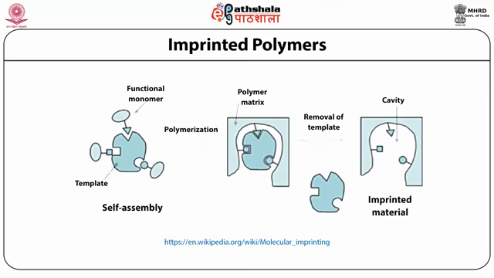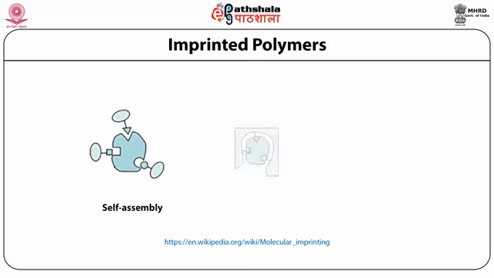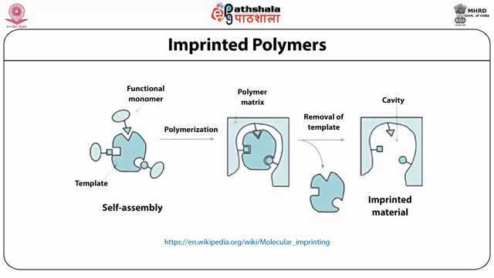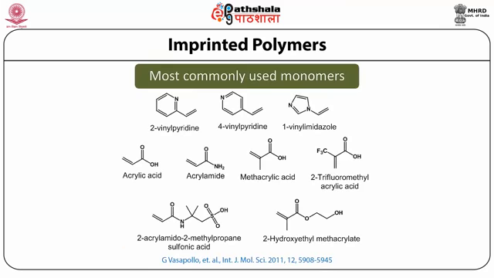So when a sample which contains that template as target analyte is passed through it, the analyte is retained in the hole or the site and the rest of the unwanted sample matrices pass through it. So these are some commonly used monomers. These include 2-phenylpyridine, 4-phenylpyridine, 1-imidazole, acrylic acid, acrylamide, methacrylic acid, trifluoromethyl acrylic acid, and other derivatives of sulfonic acid, and there is another derivative of methacrylate.